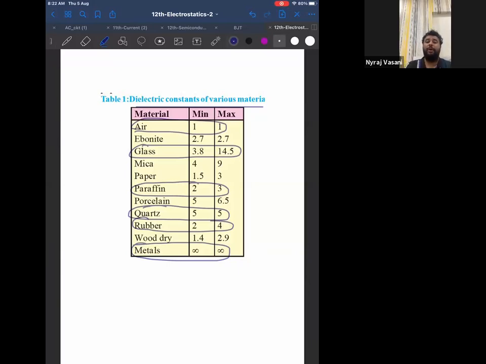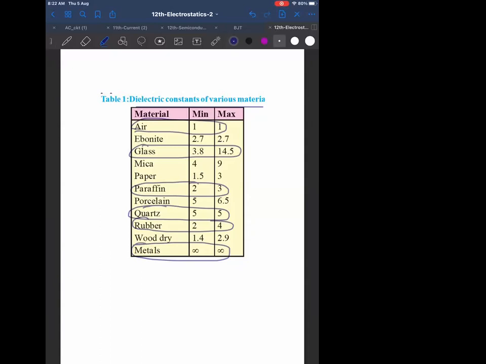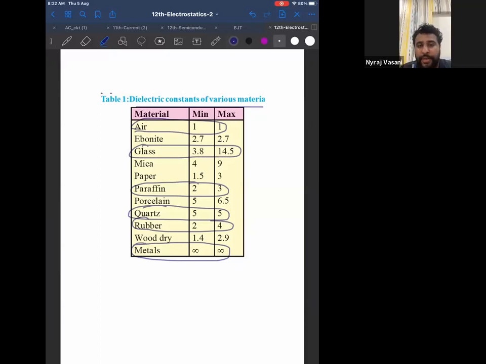For JEE, all these values are important. That means if you are attempting JEE, you need to know the whole table. If you're just attempting boards plus CET, whatever I have circled, that you need to write. Only which I have marked.